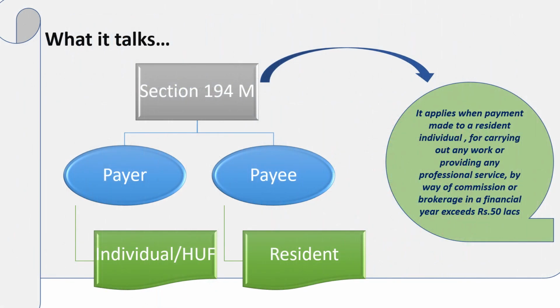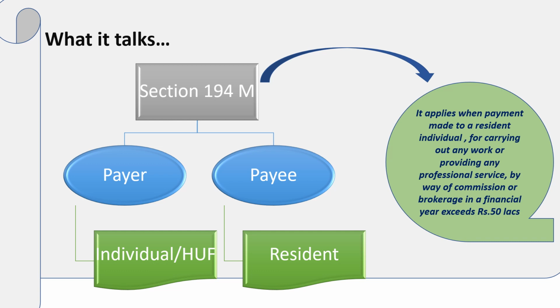Now let's look into what section 194M says. The provisions are applicable to an individual and HUF who are not required to get their books of accounts audited, and if they make any payment to a resident contractor for carrying out any contractual work, or to a resident professional for providing professional services, or to a resident by way of commission or brokerage, and the sum exceeds 50 lakhs in a financial year, then the individual or HUF is required to deduct TDS under section 194M.